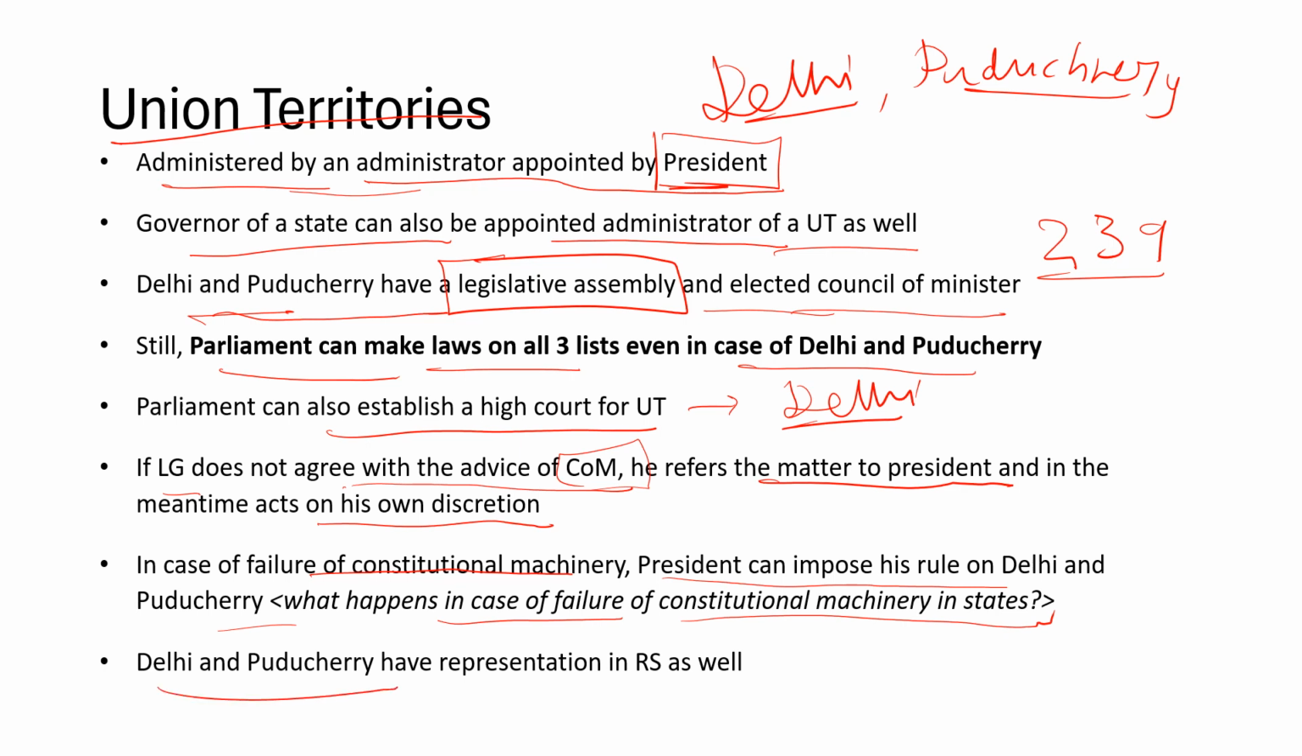Delhi and Puducherry have representation in the Rajya Sabha as well. So this is also very, very important. Who are the MPs representing them in the Rajya Sabha? The other union territories do not have representation, but Delhi and Puducherry do have members from these union territories representing them in the Rajya Sabha.